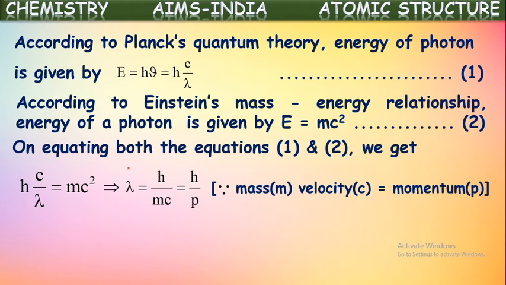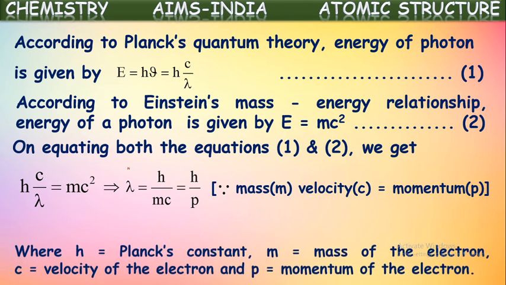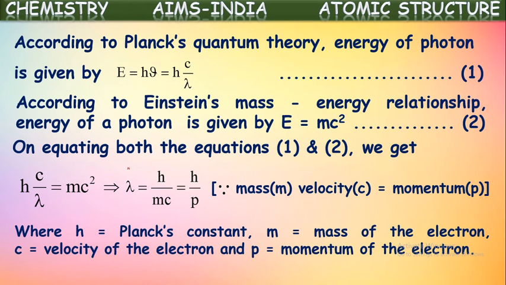Lambda is equal to h by mc, or lambda is equal to h by p. This represents De-Broglie's wavelength expression or equation, where h is Planck's constant, m is the mass of the electron, c is the velocity of the electron, and p represents the momentum of the electron. Okay, this is De-Broglie's wavelength equation. Lambda is equal to h by p.